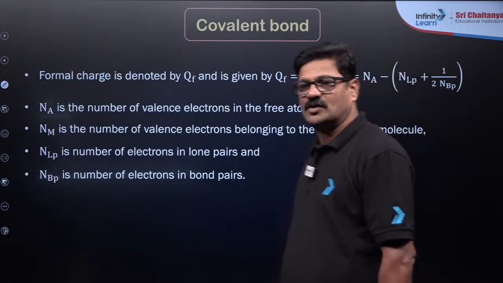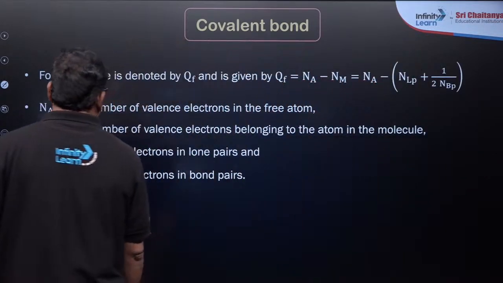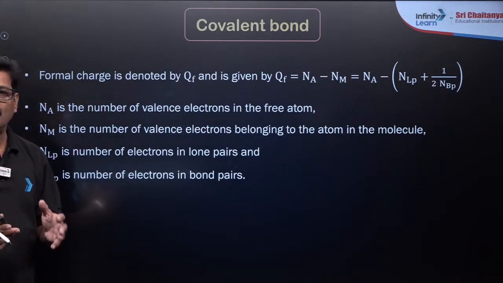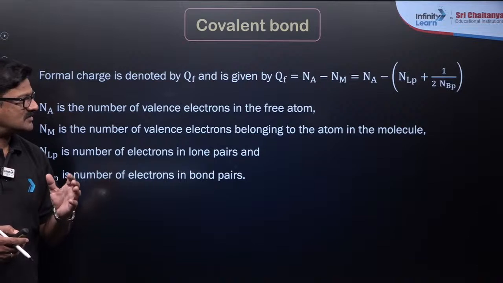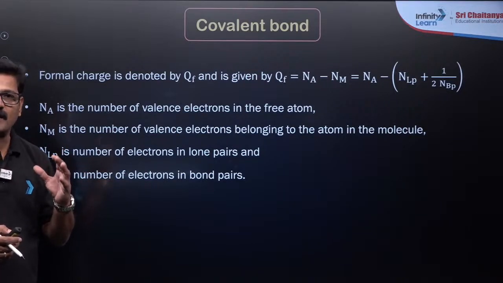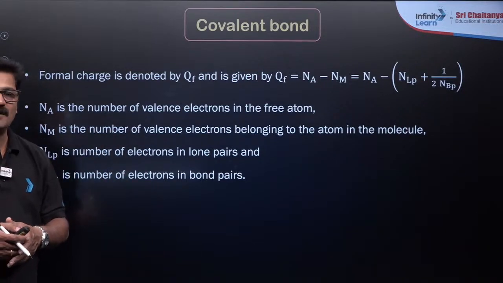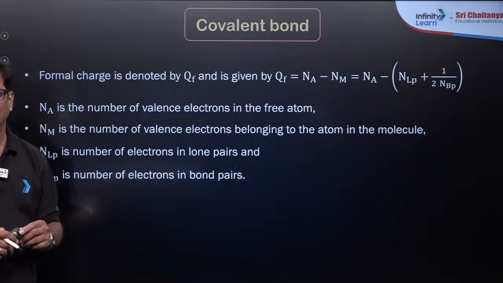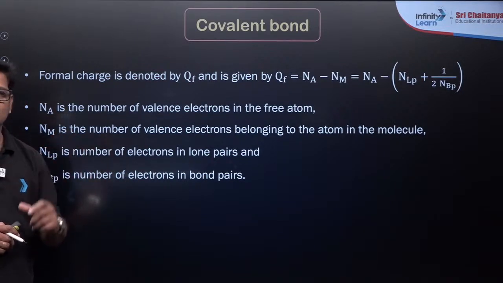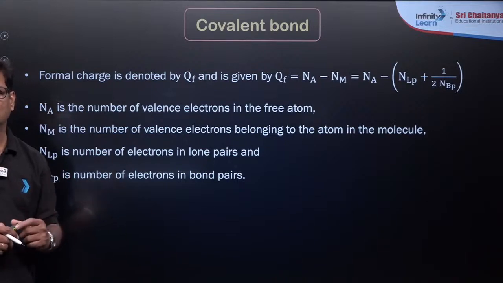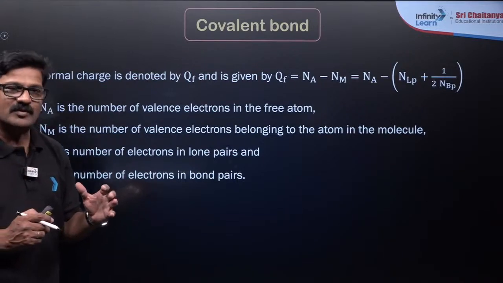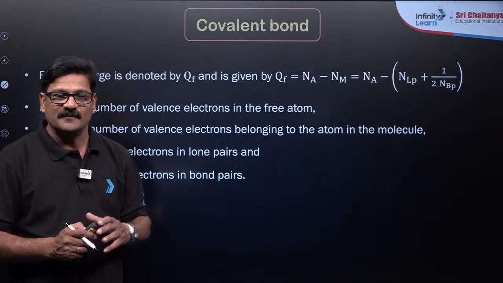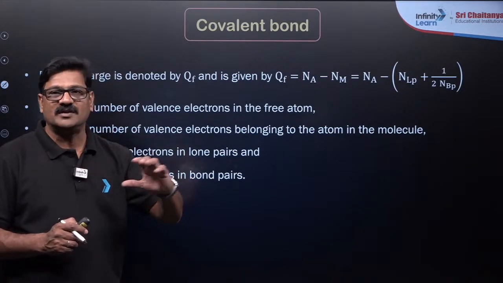Okay, so let's talk about the formal charge. Formal charge is denoted by Q and QF. And what is a formal charge? The formal charge is the charge acquired on an atom in its possible, probable, proposed Lewis structure. So, when you talk about resonating structures or possible Lewis structures, the structure is absolutely imaginary.